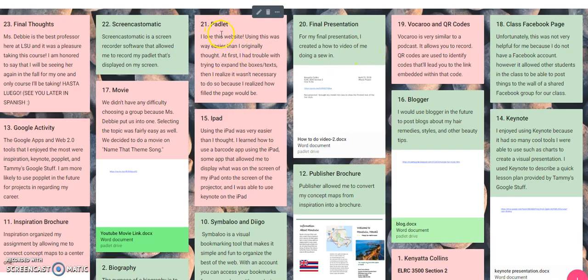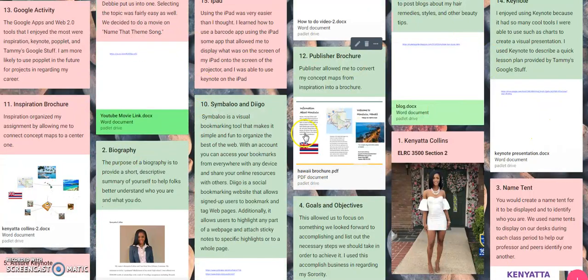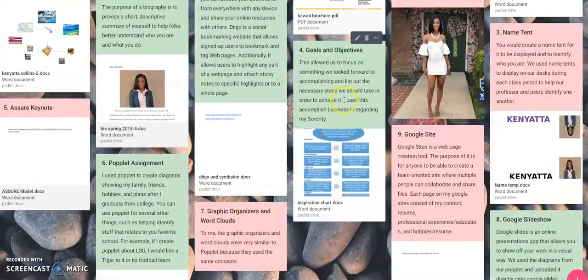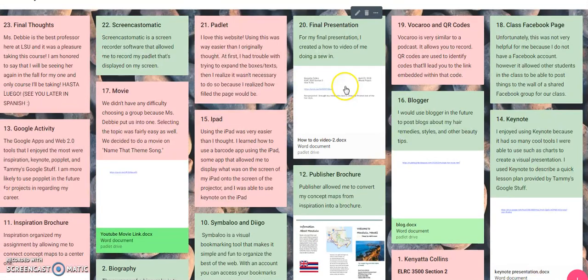So next, number 21, palettes. So I love this website. Using this was extremely easy because at first I had trouble with trying to expand the boxes and text. Then I realized it wasn't necessary because, I mean, clearly you see there's so many boxes. And of course, Screencast-O-Matic, which is what I'm using now to record this presentation, is a screen recorder software that allowed me to record my palette that's displayed on my screen. As you can see, it's very fun and pretty cool.